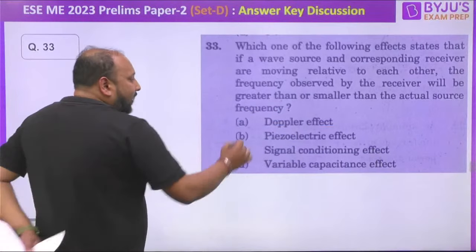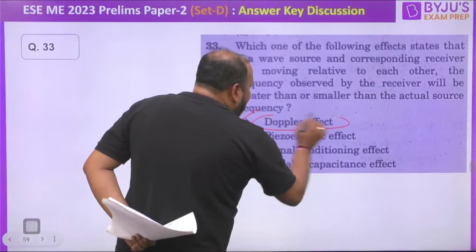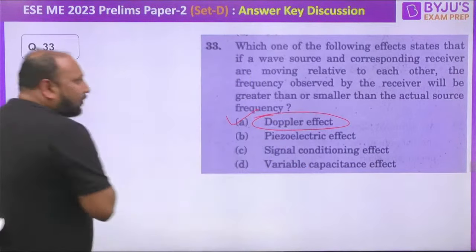If you try to understand, this is the Doppler effect that we are studying in class 12th also. The same statement-based question they are asking. Option A is the correct answer.